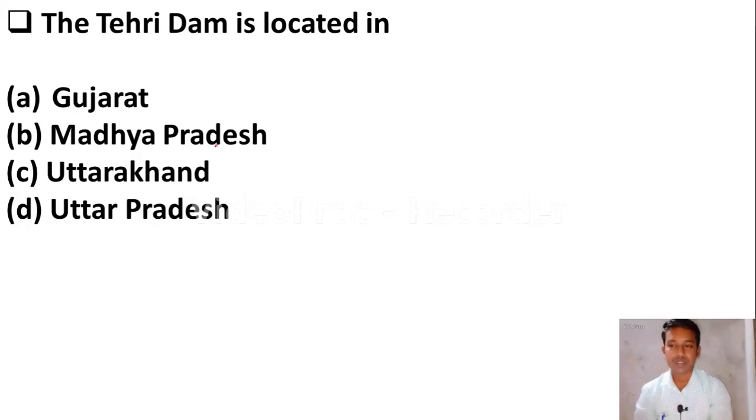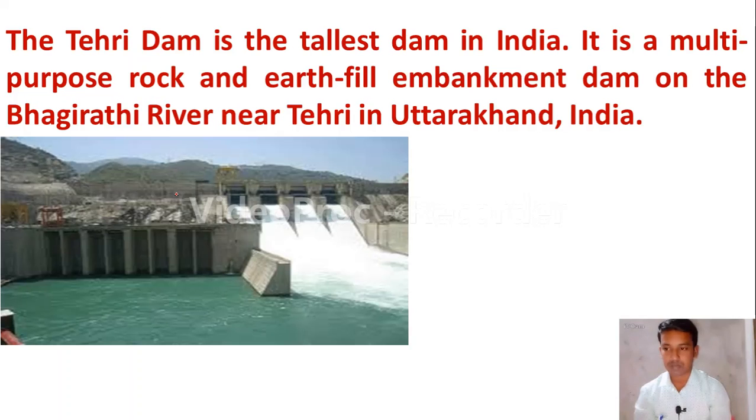Okay friends, the next question is the Tehri Dam. The Tehri Dam is located in option A, Gujarat. Option B, Madhya Pradesh. Option C, Uttarakhand. Option D, Uttar Pradesh. So the Tehri Dam is located in Uttarakhand, so option C is the correct answer. And if you see about Tehri Dam, it is the tallest dam in India. Please remember the Tehri Dam is the tallest dam in India.